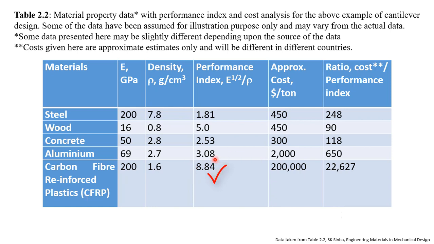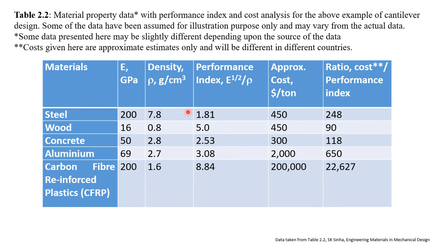After this composite, we can see wood is a very good material for stiffness applications because wood can give you very good stiffness with lightness. And this is the reason why we use wood for many structural applications. For example, for roof support, many kinds of woods are very efficient, and one is bamboo. Bamboo is a very good material for stiffness with lightness. After wood, we find aluminum is a good material, then concrete and steel.